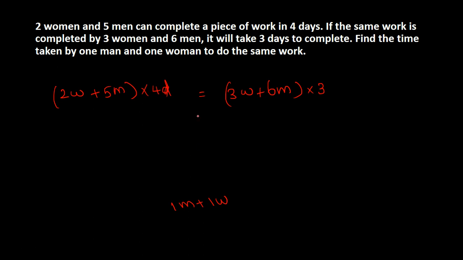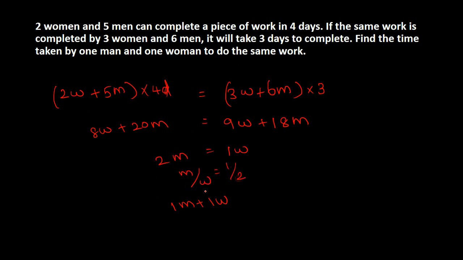Now, as I already told you, we should come up with the efficiency and then the total work. Okay, so multiply 4 here. 4 2s are 8 women plus 5 4s are 20 men equals 9 women plus 18 men. So 9 women minus 8 women, it will become 1 woman equals 2 men. So what is the men by women ratio? 1 by 2. So if a man is able to do 1 unit in a day, a woman can do 2 units. Okay, so what is the total work?